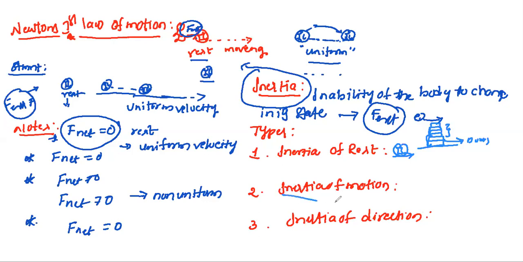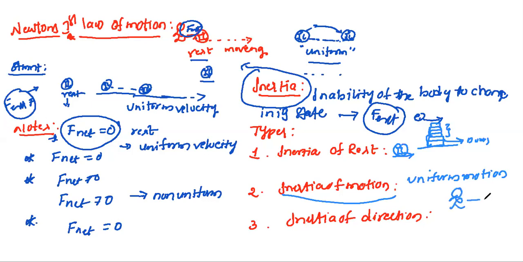Next, inertia of motion. Inertia of motion means the body is in uniform motion. It continues to remain in the same state unless an external force acts on the body. Here, if you take the example of a boy running who is tripped by a stone.